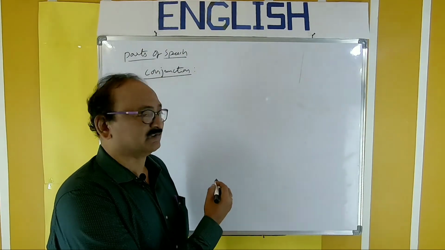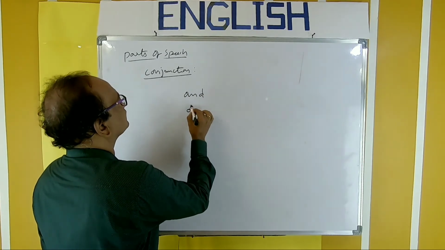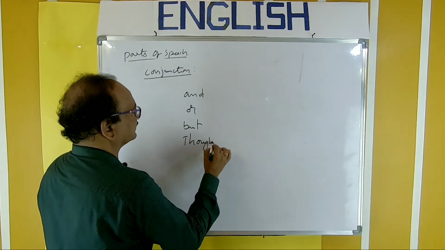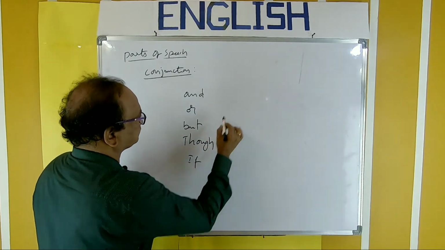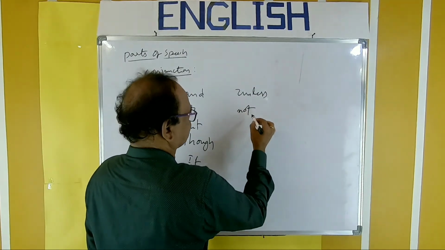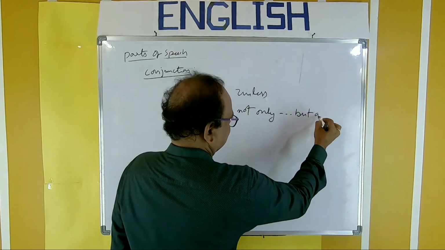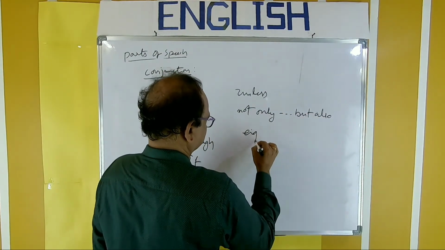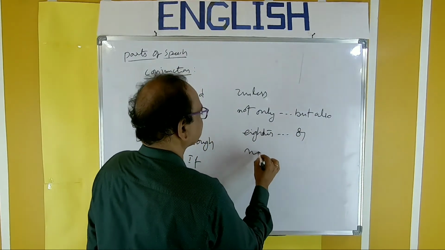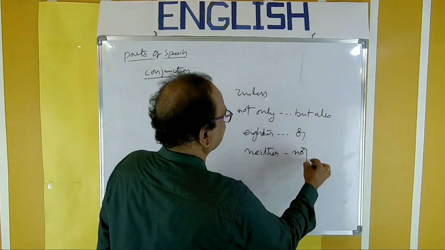Some of the commonly used conjunctions are and, or, but, though, if, unless. These are phrase conjunctions: not only, but also, either, or, neither, nor, and so on.